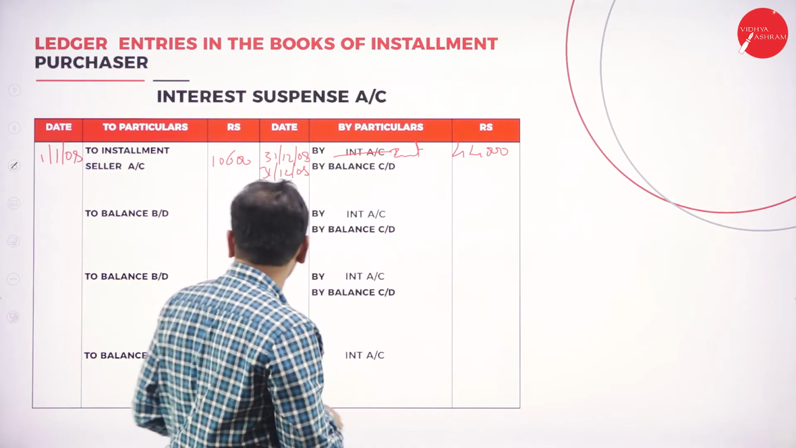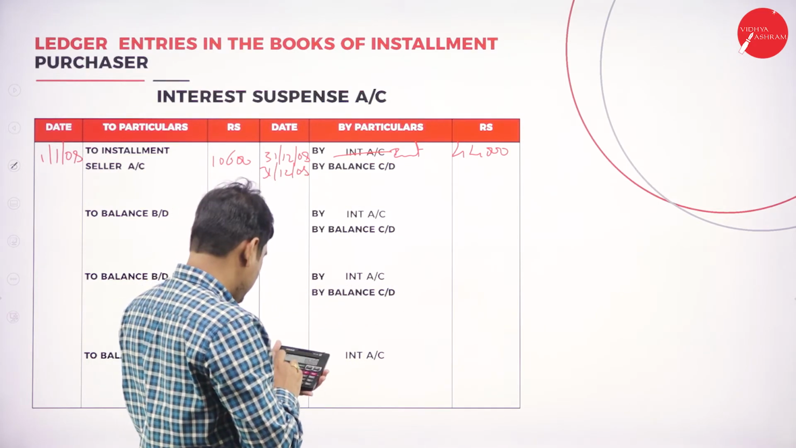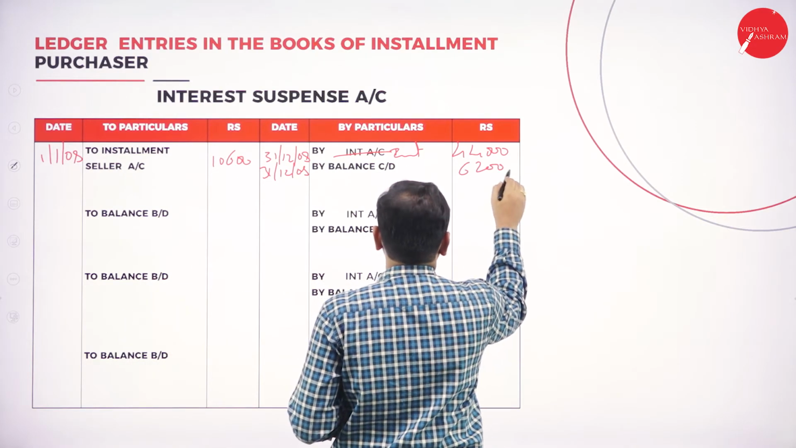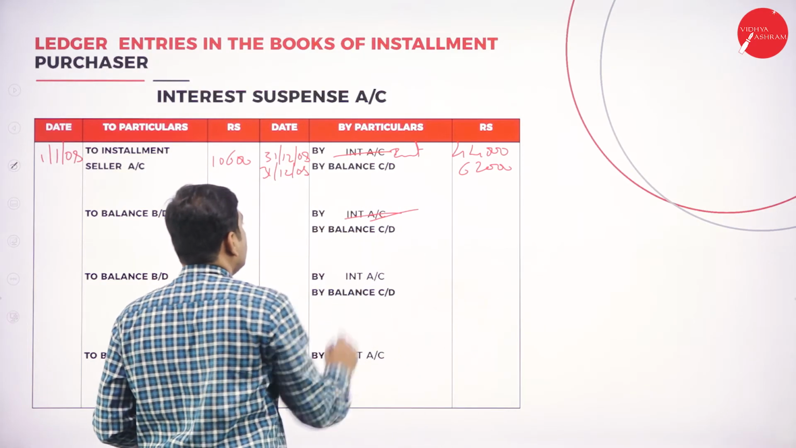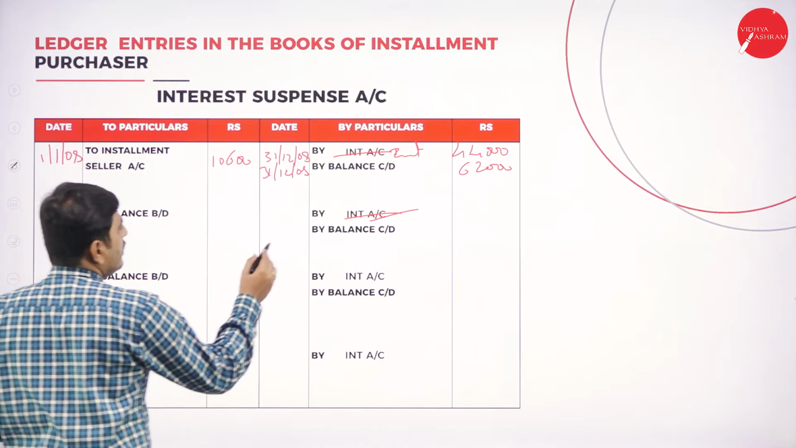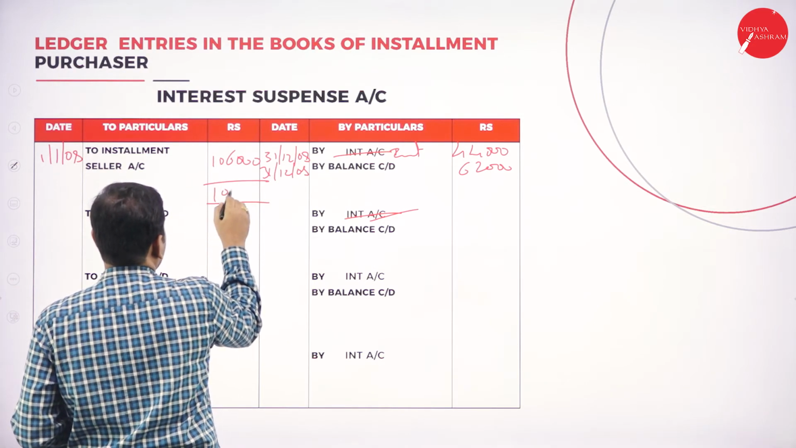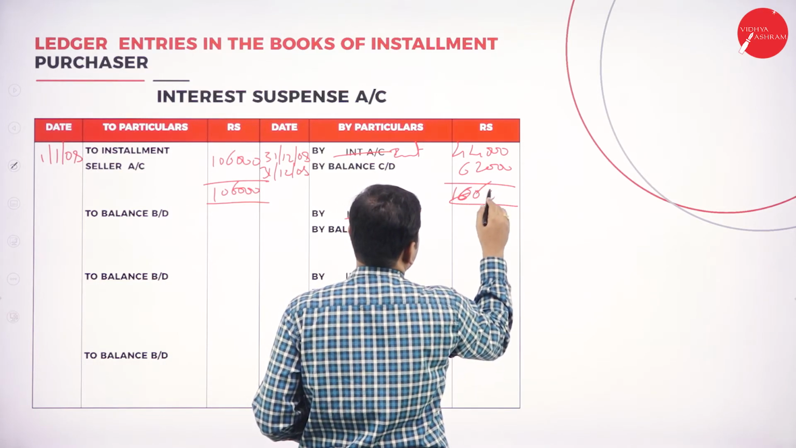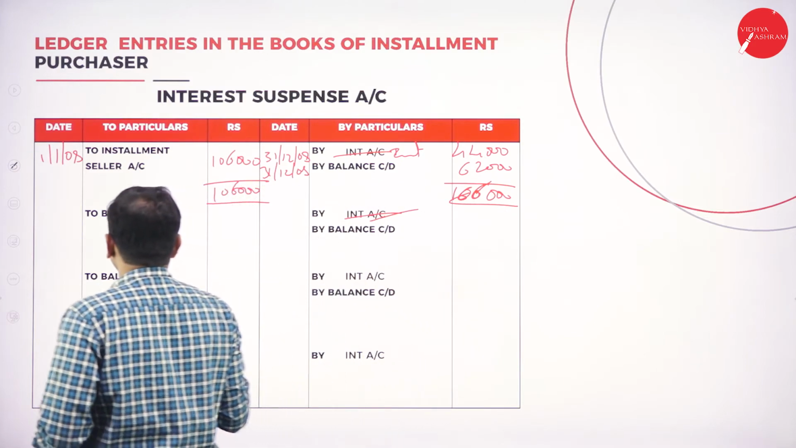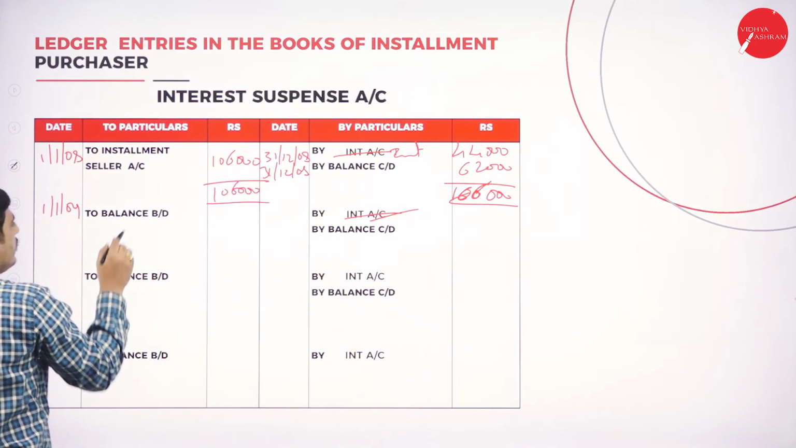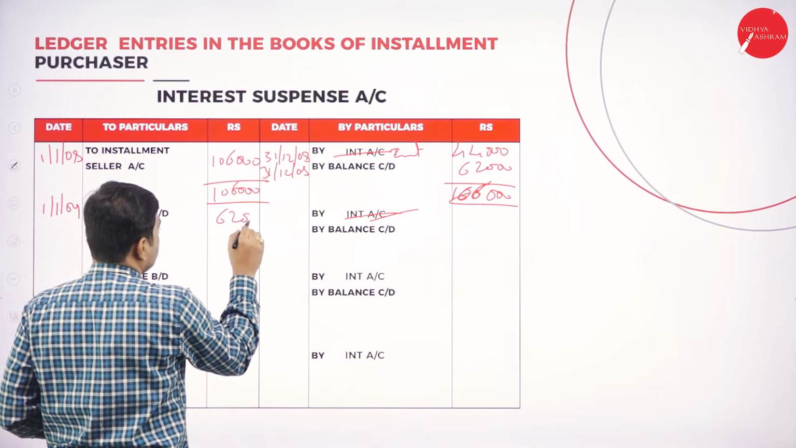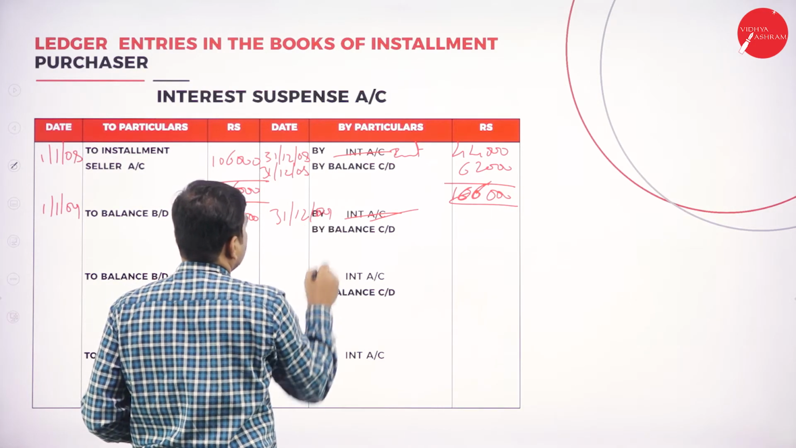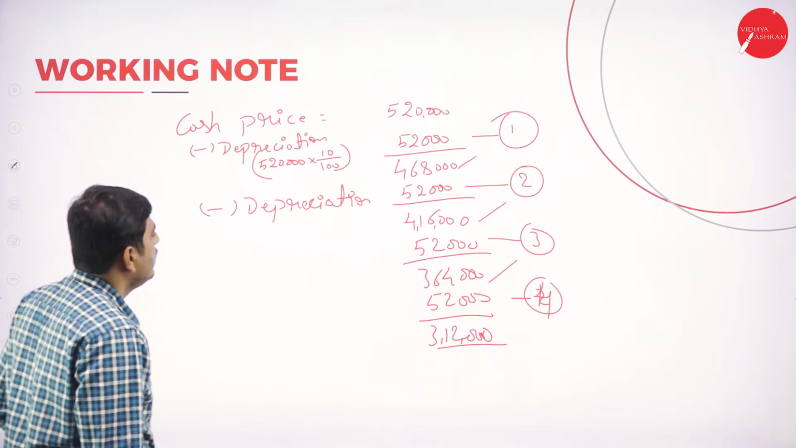So the total amount is 1,06,000 minus 44,000, which is 62,000. Again, we come to the second year interest. The total added is 1,06,000. Here also 1,06,000. Now again on 1/1/2009, balance brought down is 62,000. Now we have to pay on 31st December 2009, where we show interest payable.